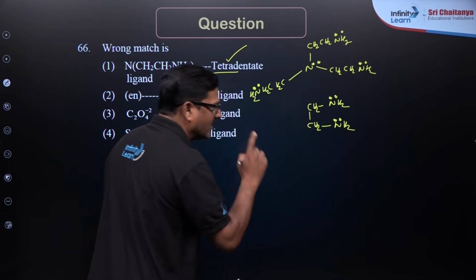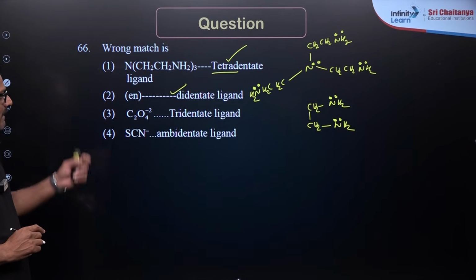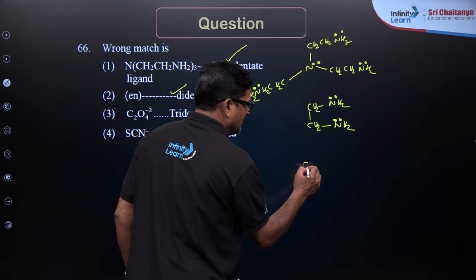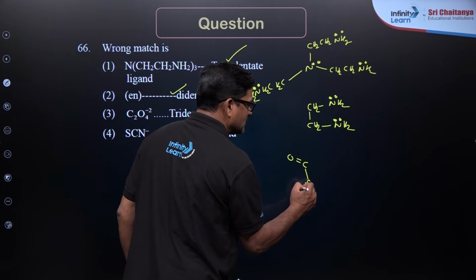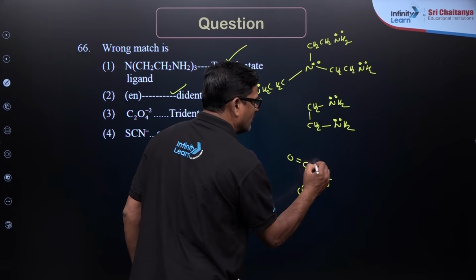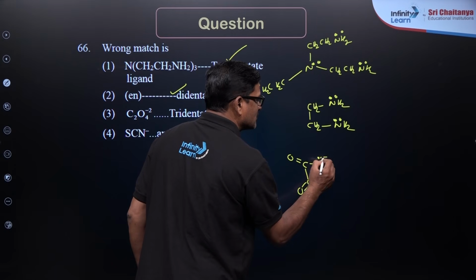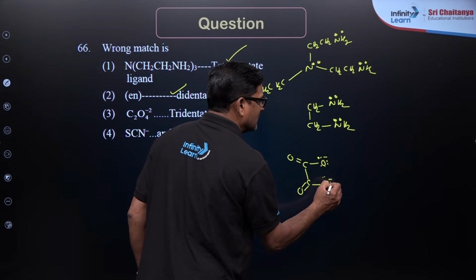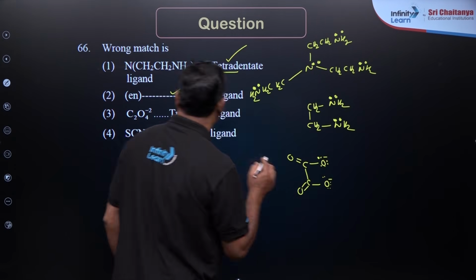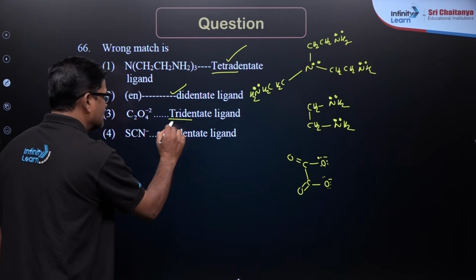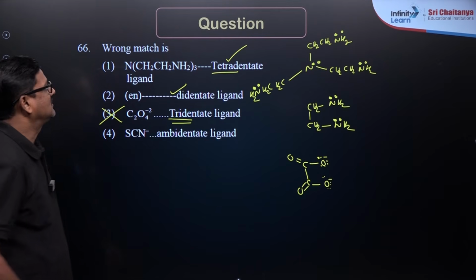Or didentate ligand, it is correct. And oxalate, with C double bond O, C double bond O and O minus, O minus, is going to be a bidentate ligand. So it is given as a tridentate ligand, which is not correct.